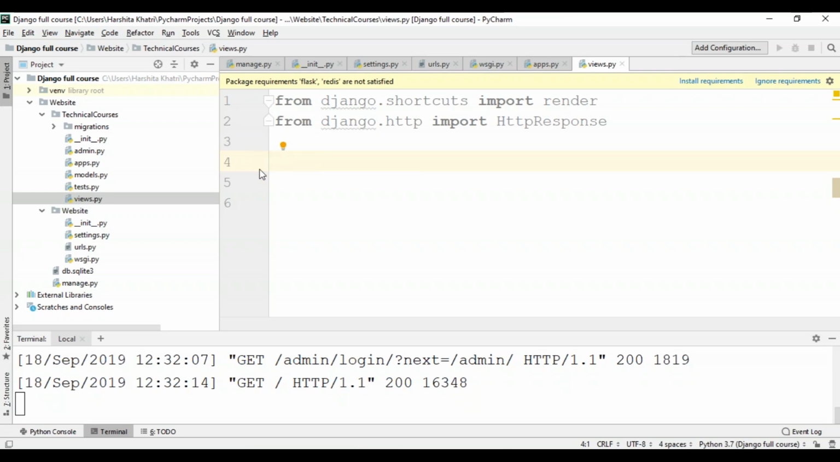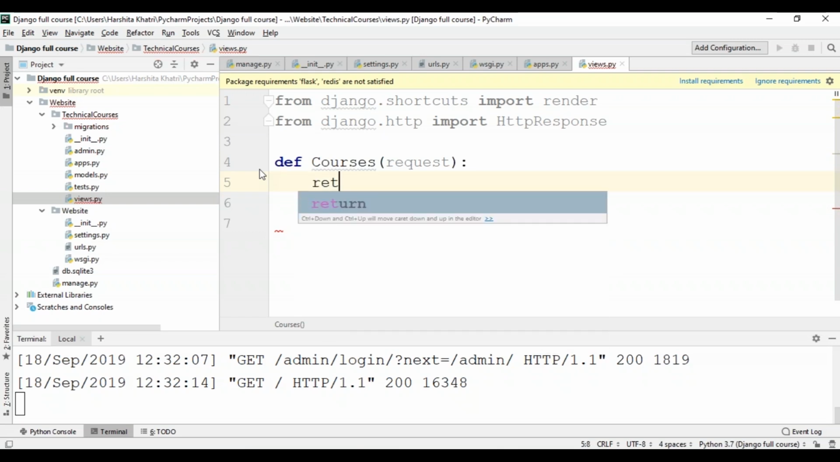So to define a new function in Python, you'll have to make use of the def keyword. After that, you'll have to specify some name for your function. In my case, I'll just name it courses. And within this, I'll pass the request function as a parameter. Now all I want my function to do is to return a message saying that this is my home page.